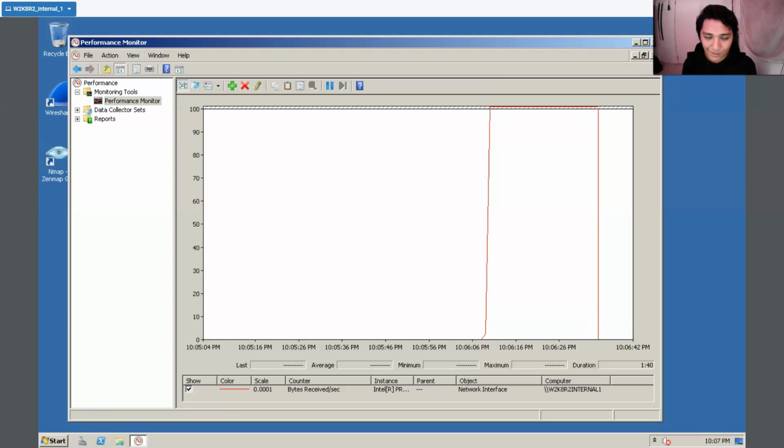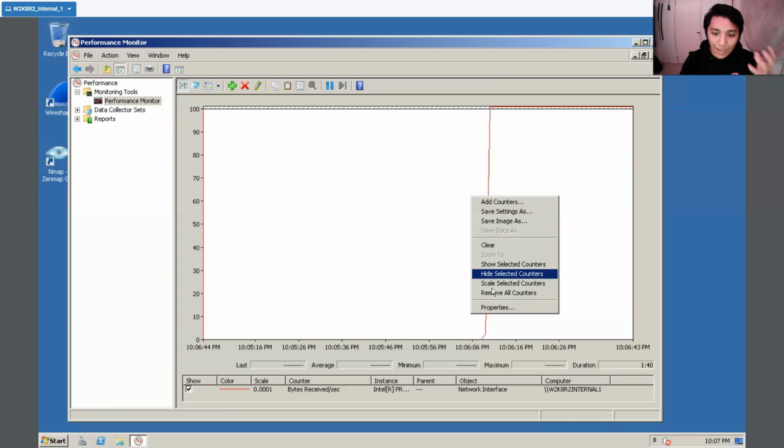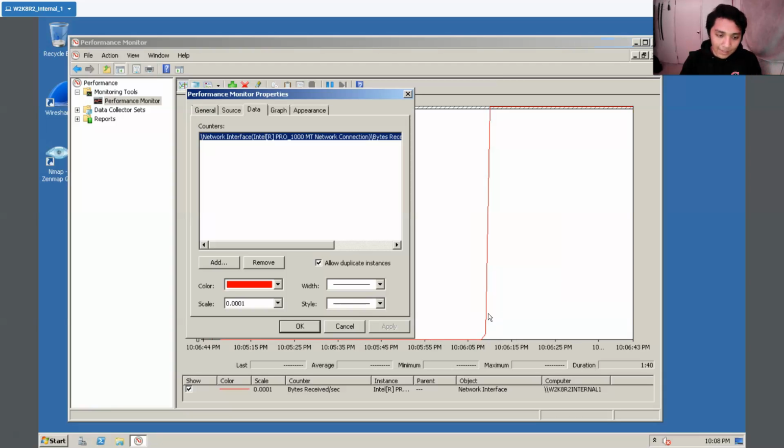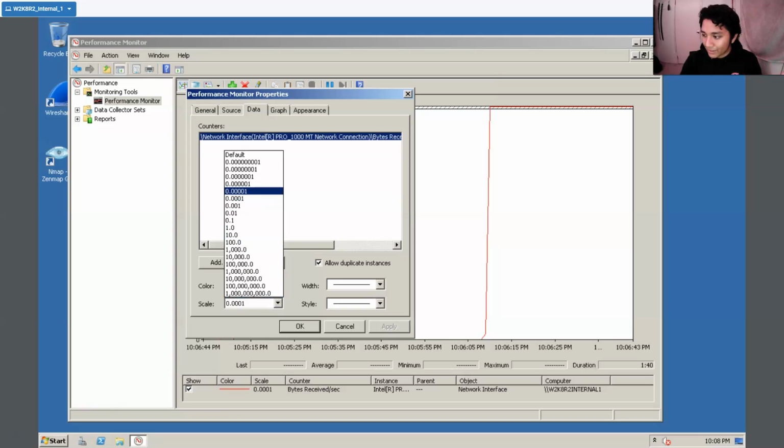So yeah, it's cool. Now, as you can see, currently as it stands, it's going above the limit that we put for the tracking. So we want to see the actual total amount. In order to do that, we're going to head into property and we want to scale it. So we want to add more to scale so we could see everything.